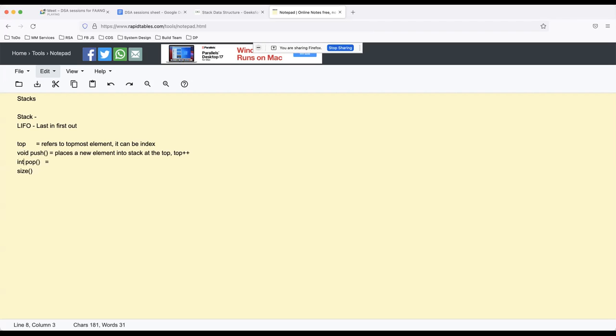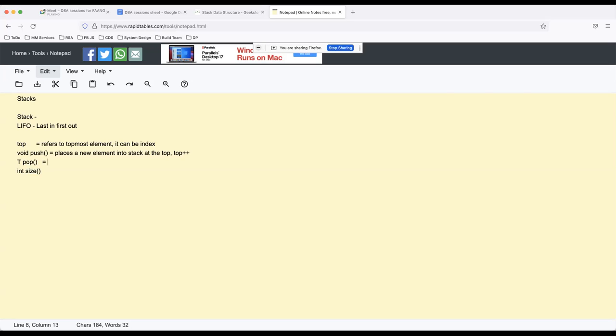So in most cases you'll be using int, if the stack is holding integers. If it is holding floating values, it will be a float or a double. Let's keep it generic. T is a generic data type, and size is nothing but it returns an integer. At any point of time, you can find out the size of the stack.